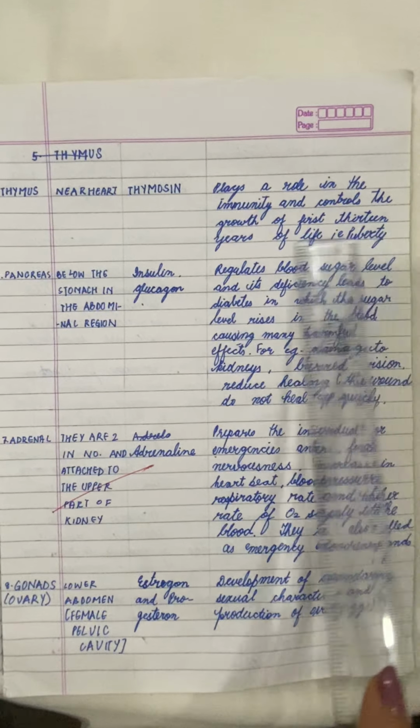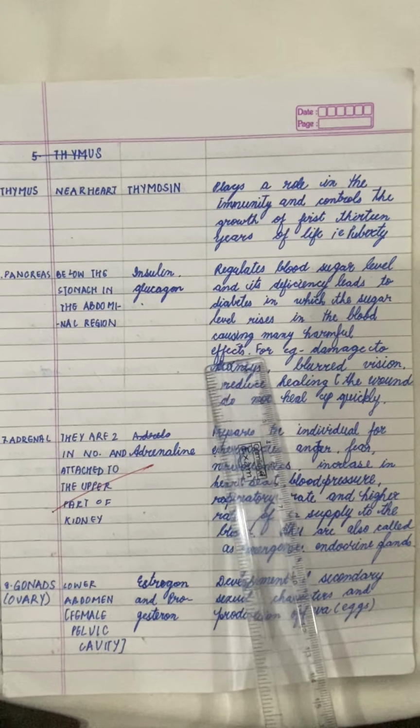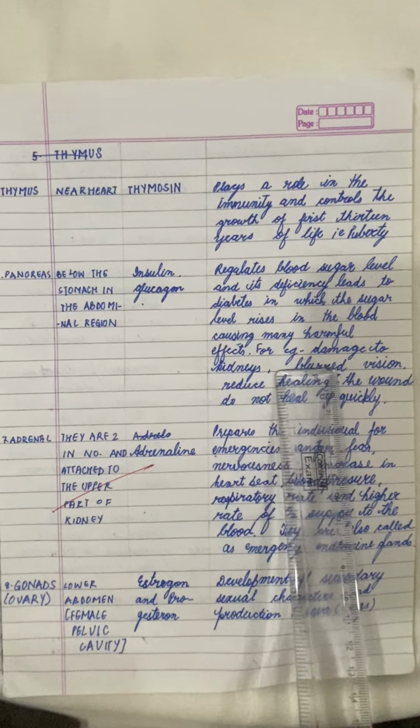Next is pancreas, and it is present below the stomach in the abdominal region, and the hormones produced are insulin and glucagon. So the main function of these is to regulate the blood sugar level, and its deficiency leads to a disease called diabetes, in which the sugar level rises in the blood and causes many harmful effects. So we call it diabetes. For example,